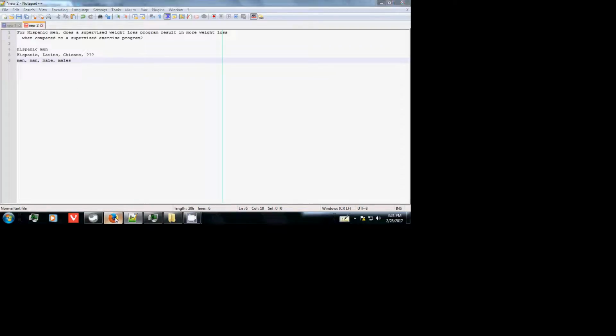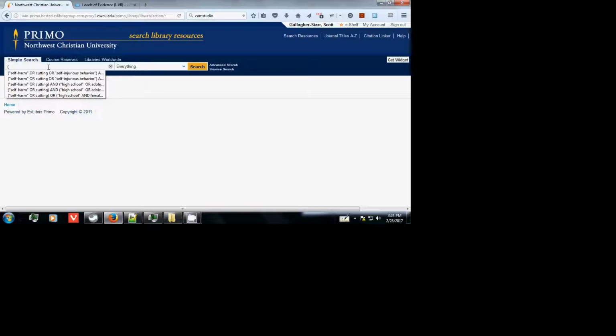Rather than typing all of that into Primo, I'm going to use some shortcuts to get Primo thinking in the right direction. So the first part of that is to use Hispanic or Latino or Chicano as a part of my search. And you can see here that I'm capitalizing the word or between each of these descriptors.